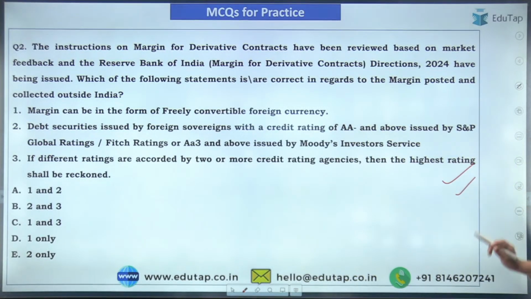Now coming to the second question, try to answer this question. Let's see how many of you are able to answer this question.